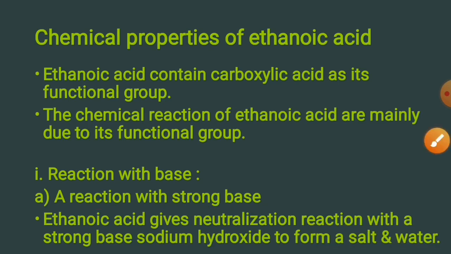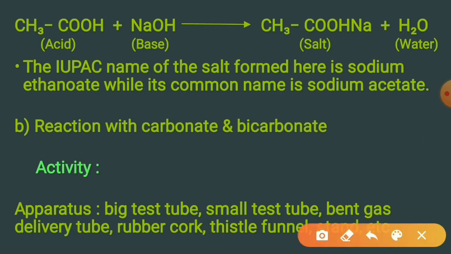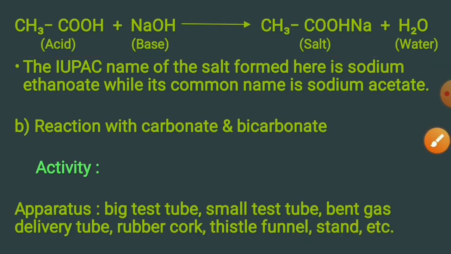Ethanoic acid gives a neutralization reaction with a strong base, sodium hydroxide, to form a salt and water. You can see here the reaction: acid plus base gives salt and water. The IUPAC name of the salt formed here is sodium ethanoate, while its common name is sodium acetate.